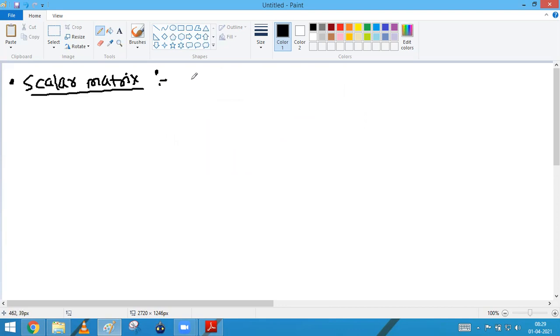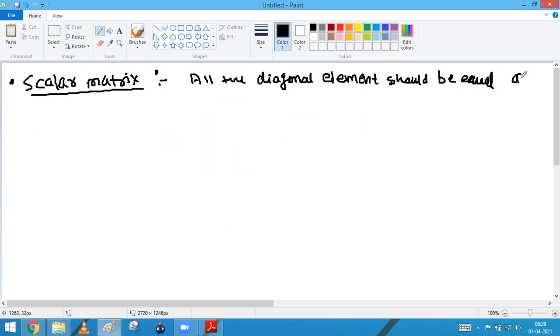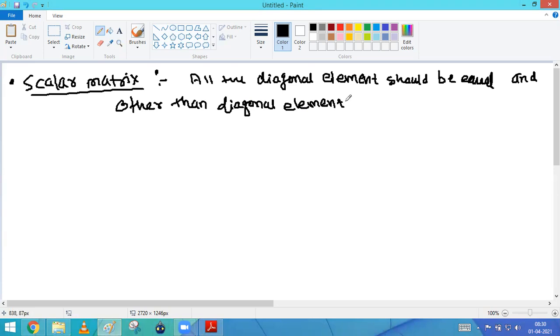Okay, all the diagonal elements should be equal, and other than the diagonal elements should be zero.